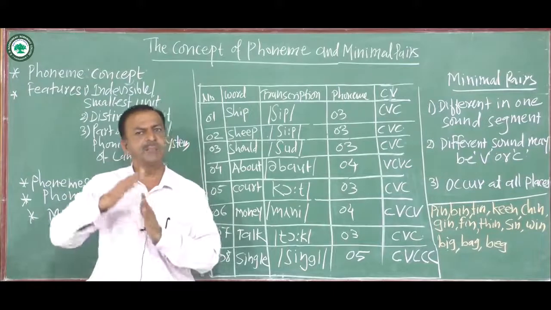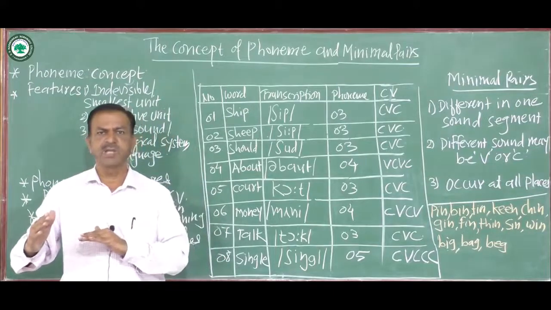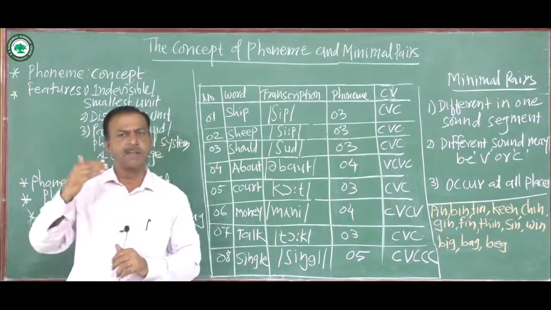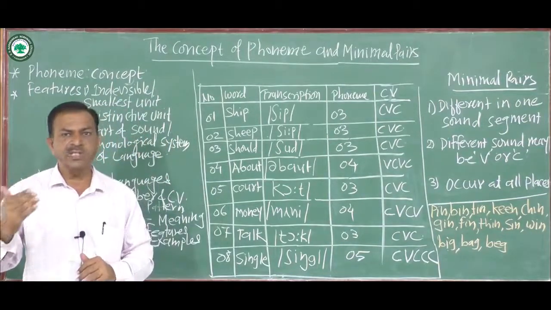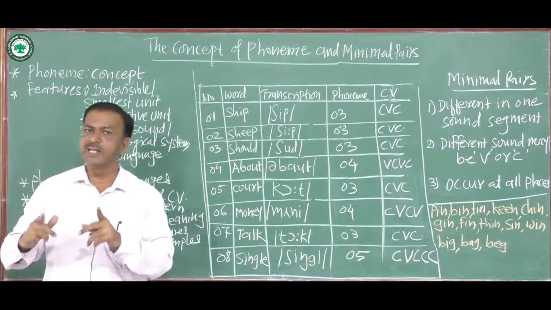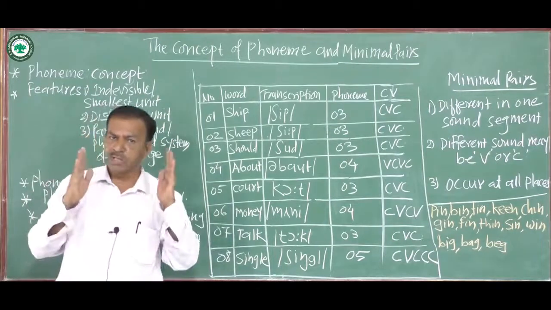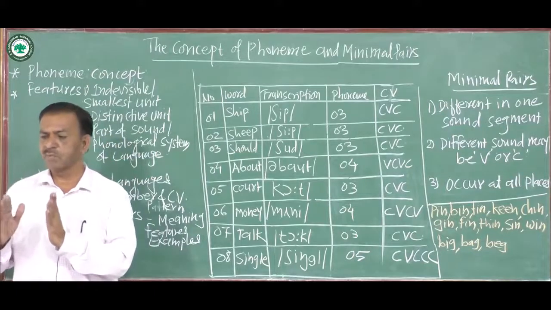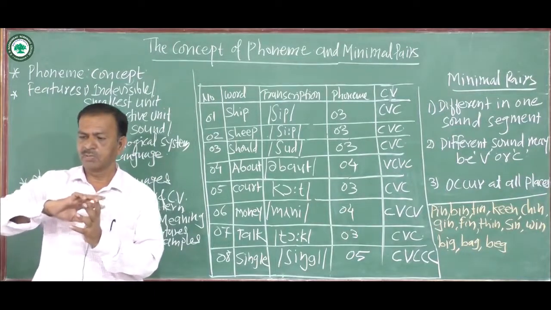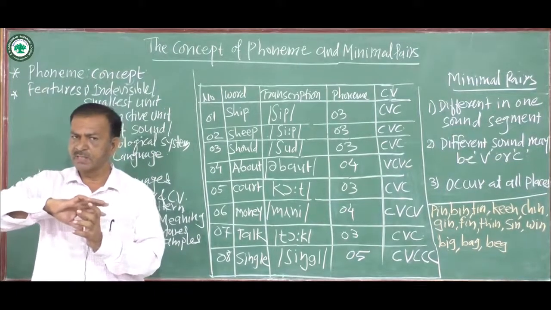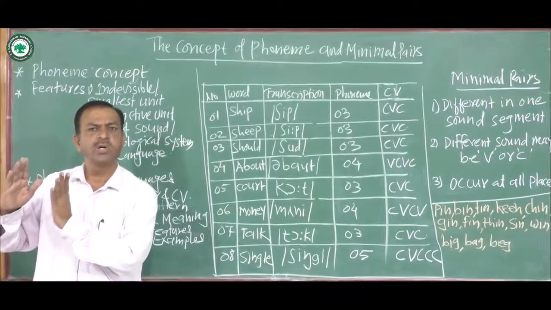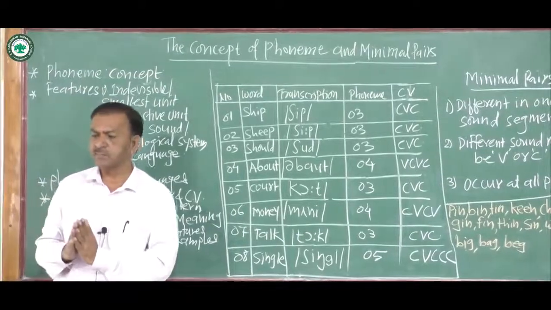Clauses can be divided into phrases. When we say parents must look after the children, here look after is a phrase. So we can make the division of a clause into phrases.